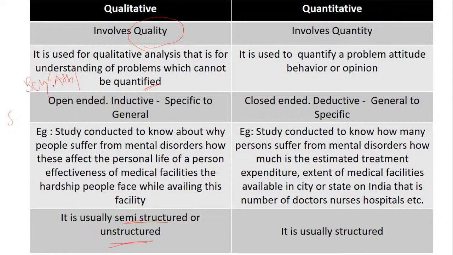Because based on behavior, I have taken the example of behavior, attitude. Now I have formed something, I have semi-structured something, but the person with whom I am interacting, whom I want to observe, his behavior has suddenly changed. So there is no use of my structure. I have to change my structure depending upon the situation. Now at present, how is he behaving? Because based on that only my results will come out, no? So it is always semi-structured or unstructured, because if it is completely structured but things are not going as per the structure, then it will create a problem.